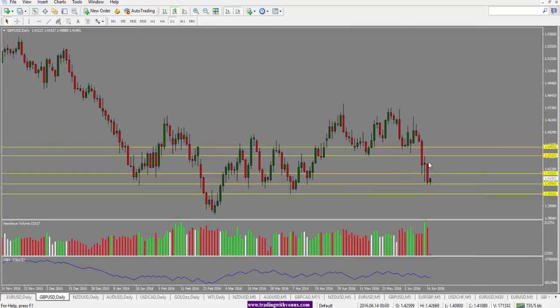Moving to the pound here, again, very nice solid close for the day, very bearish close, so we're expecting another down day. However, we have seen a big move to the downside in the British pound, and at this point we should be expecting a bit of a pullback here because it's been just one directional move over the last few days. As a result, we may be looking for a pullback into this 1.4180 level and maybe even higher, all the way up to 1.4267.